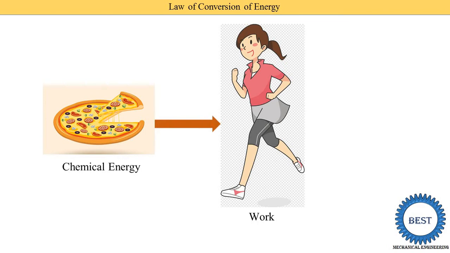So you are performing some work when you are reading, when you are doing some exercise, when you are walking, jogging, doing exercise in the gym, even riding a bike. Even while sleeping, our body requires a certain energy. So this is also a simple example of conversion of energy. That is a daily life example. Chemical energy is converted into work energy when we eat food.